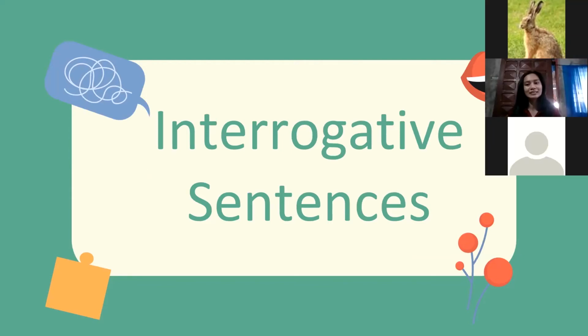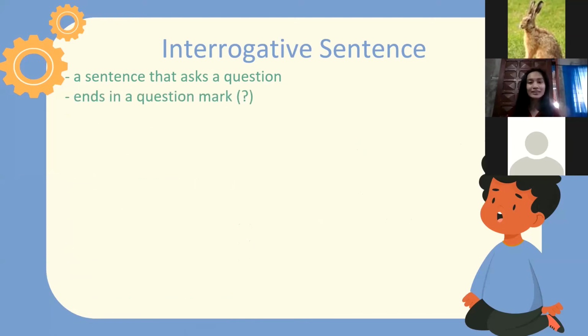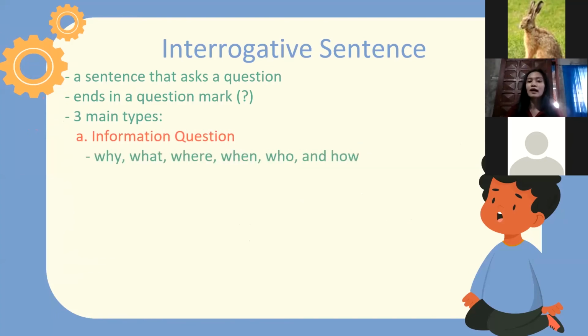So aside from declarative, imperative, and exclamatory sentence, there's another type of sentence, and that is interrogative sentence. When we say interrogative sentence, it is a sentence that asks a question. Since it is a question, it ends with a question mark. There are two basic question types of interrogative sentence. The first one is information question. These questions start with who, what, why, where, whom, when, which, and how. In this question, the answer is always information.